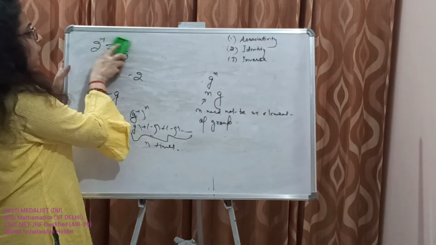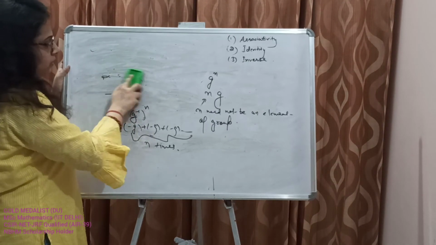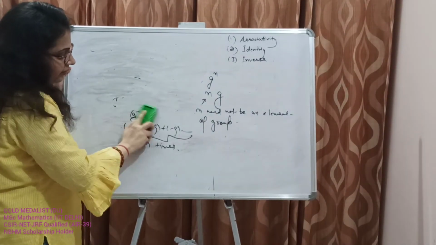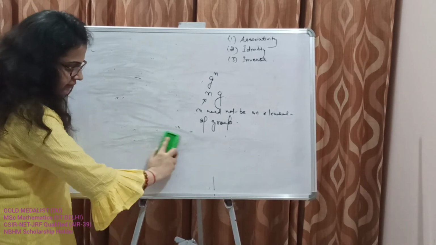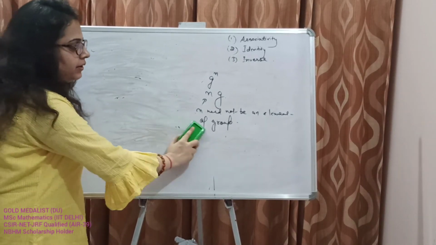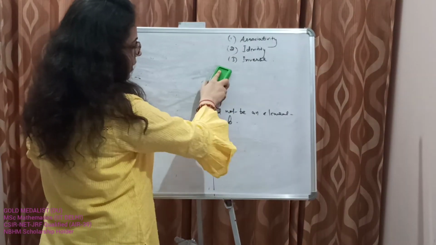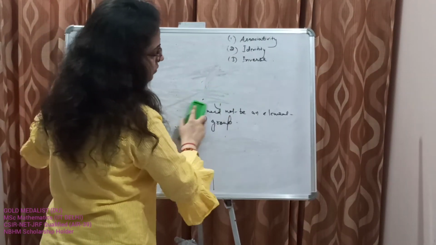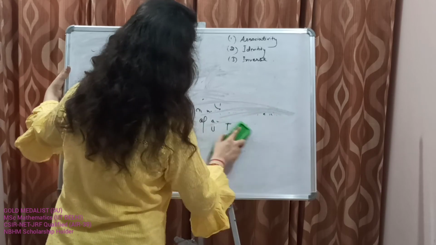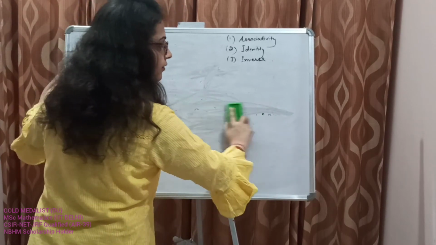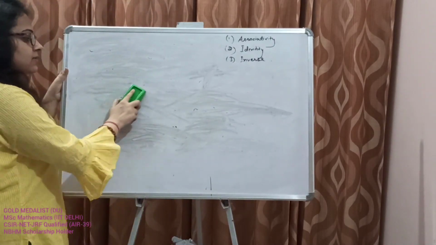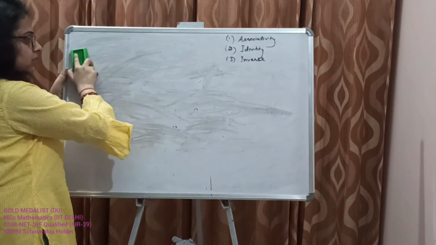Now let's talk about exponents. In high school, we have learned that the laws of exponents hold for the set of real numbers or integers, right? But here when we are talking of groups, that can be any set of matrices, set of rationals, set of irrationals, anything.